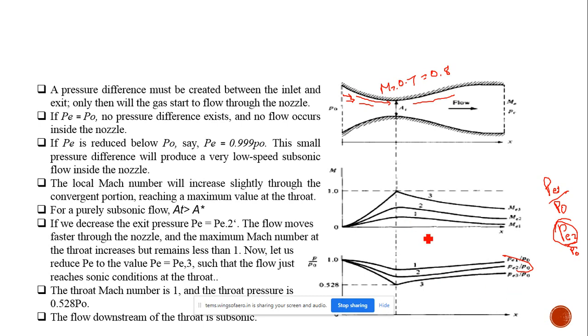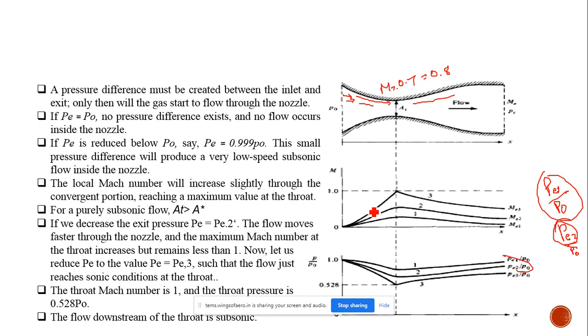But in these diagrams and graphs, we are picturizing only three values: P1, P2 and P3. When this pressure ratio is reached, some amount of flow is admitted, so the velocity of the flow increases somewhat up to the throat, and then it decreases because of the divergent section. The same happens for P2 also, but the velocity is higher than for P1.